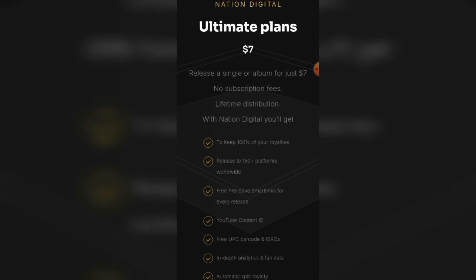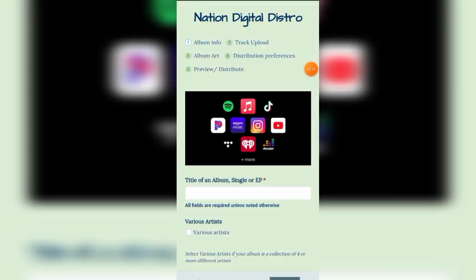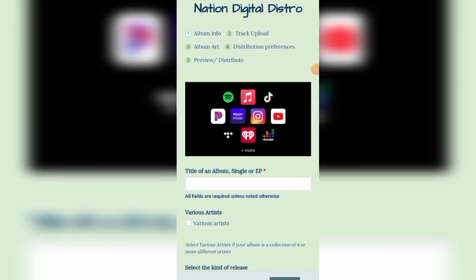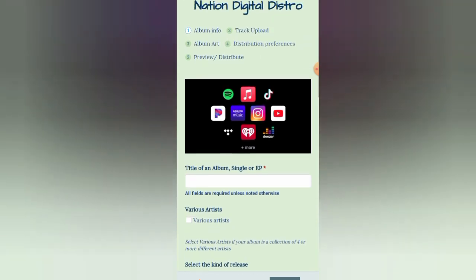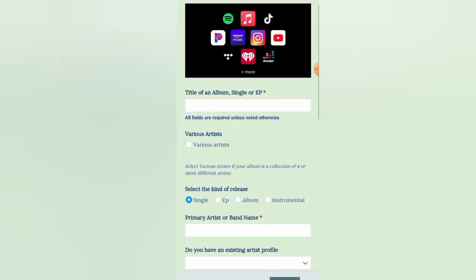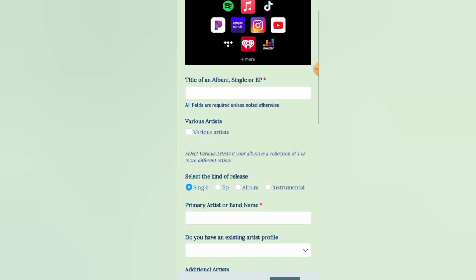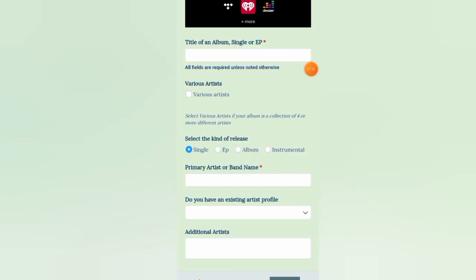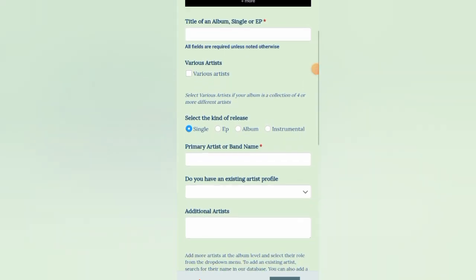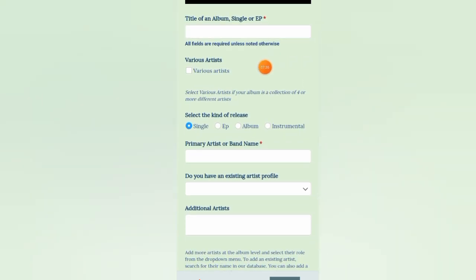Right now, I'm going to be logging into my account to show you guys how it looks on the inside. But before I show you how the platform looks on the inside, let me quickly show you how the distribution page looks. You can see right here, I'm on the distribution page. They say we should fill in the name of our song, which is your song title or your song EP. Once you're done filling out the name of your song, you need to select the kind of release. Either you're distributing a single, or an EP or an album, or an instrumental. If you're a producer, you could also distribute your beats right here using Nation Digital distribution.